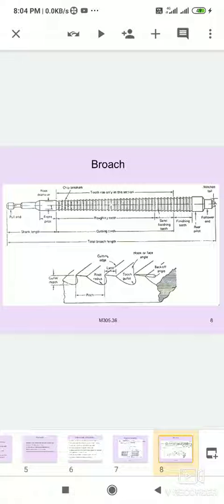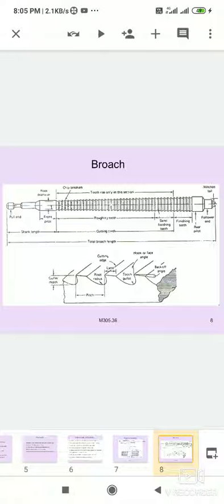The roughing teeth increase in size from the starting to the ending point, and can remove a large amount of material. After the roughing teeth come the semi-finishing teeth, where the cutting teeth increase further. The finishing teeth also increase, and a light amount of material is removed.